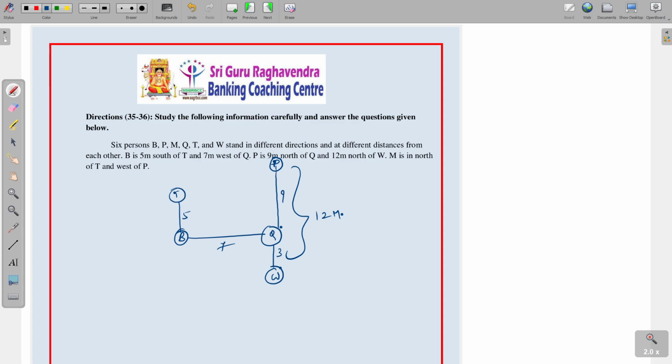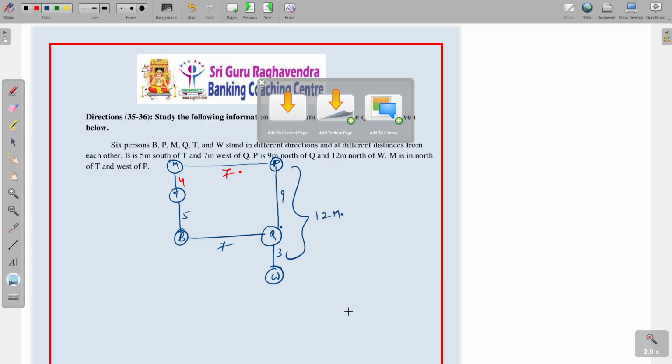Next, M is north of T and west of P. So M is north of T and west of P. Since it is on the exact line, it is 5, total 9, so 4 meters, and M to P is 7 meters. So this is the final arrangement. Let us move on to the questions.